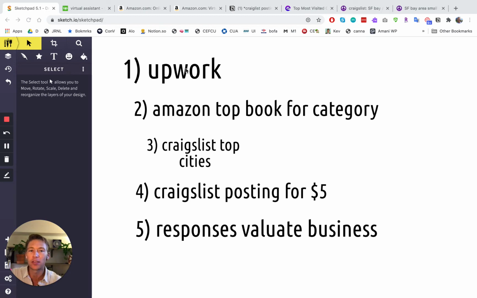The reason why this is so important is I see so many people building a website, making business cards, pretty much creating everything around a business without actually finding clients. So the idea here is to find a business that people are willing to pay for, and then you build the business around that. So it all starts with Upwork if you have no business idea. If you have a business idea, we'll go to step 2, but I'm going to show you how to come up with an idea if you don't have any.